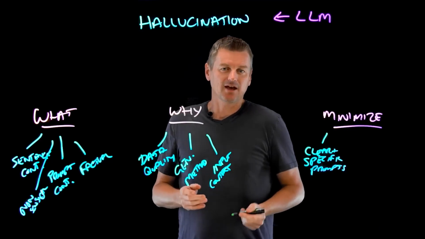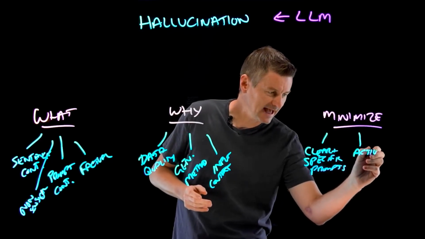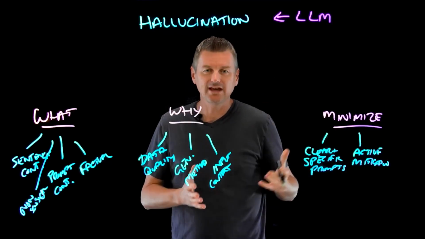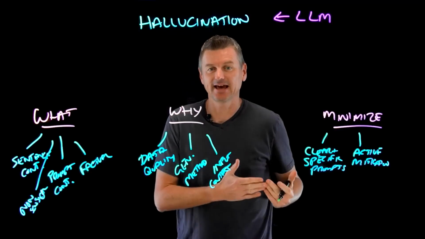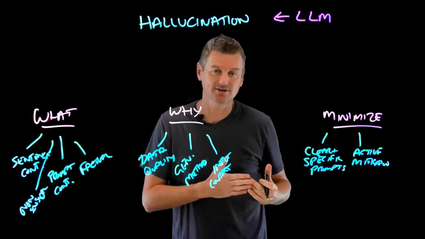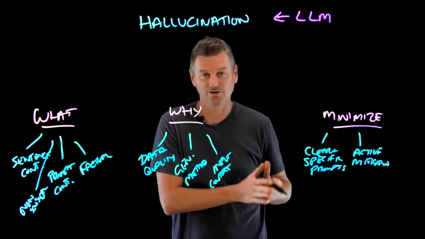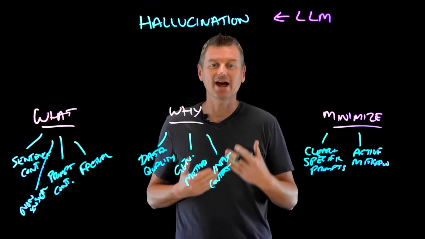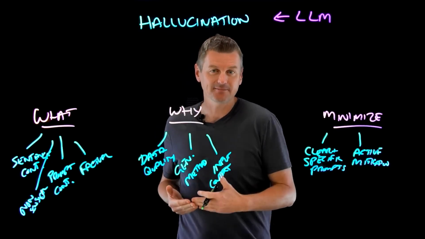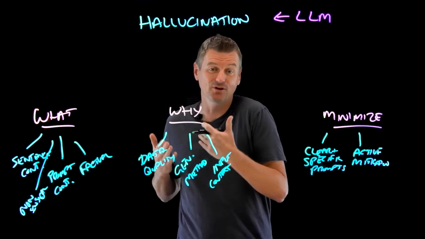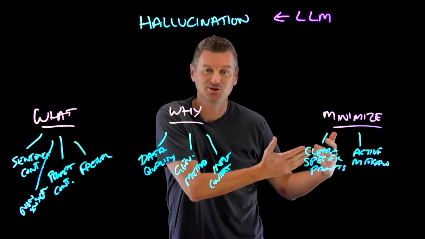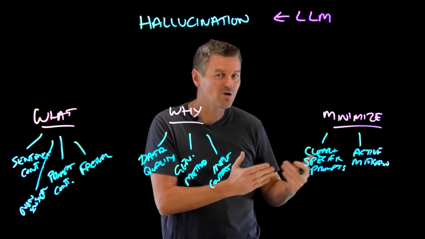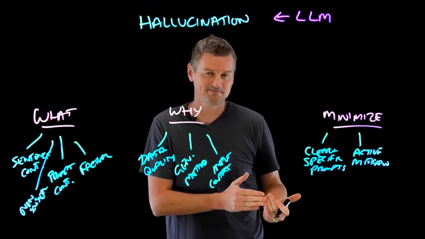We can employ something called active mitigation strategies. And what these are is using some of the settings of the LLM, such as settings that control the parameters of how the LLM works during generation. A good example of that is the temperature parameter, which can control the randomness of the output. So a lower temperature will produce more conservative and focused responses, while a higher temperature will generate more diverse and creative ones. But the higher the temperature, the more opportunity for hallucination.